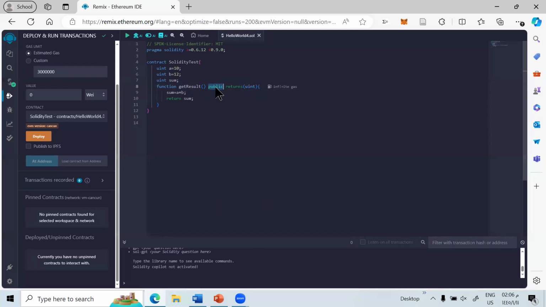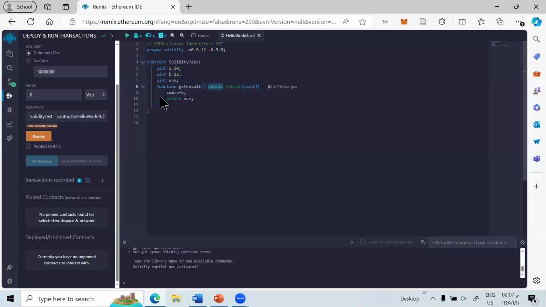that doesn't accept any arguments and returns an integer value. Inside this function, the variable sum is assigned the value of a plus b, which is 10 plus 12. Then sum is returned by getResult.